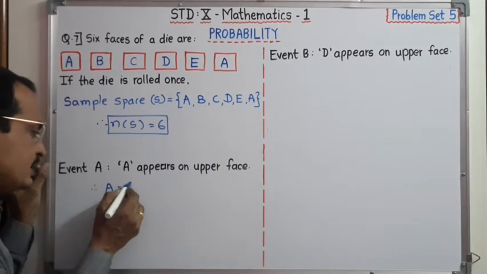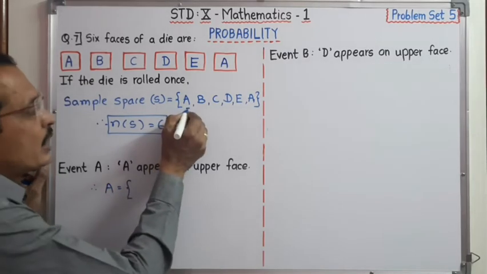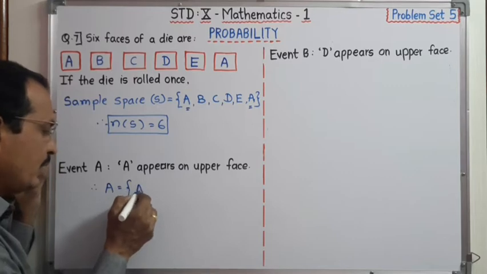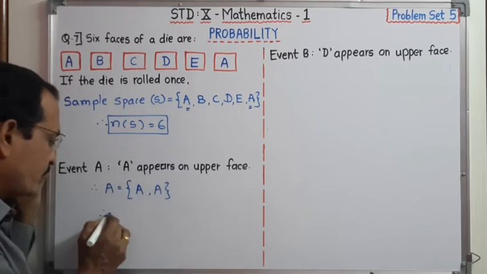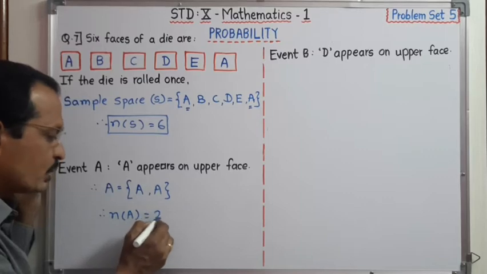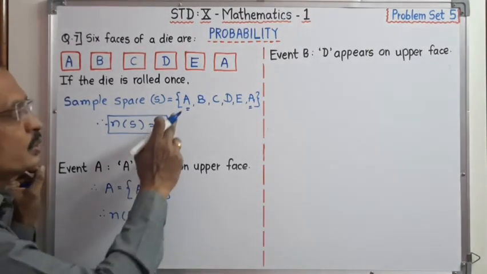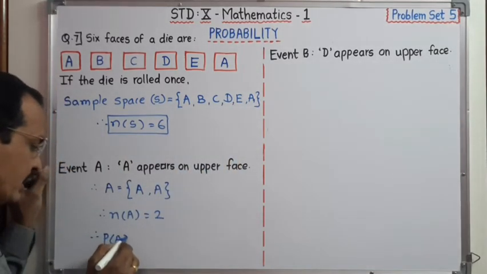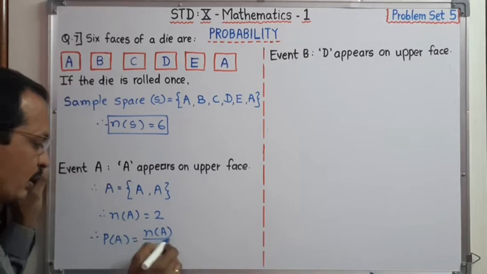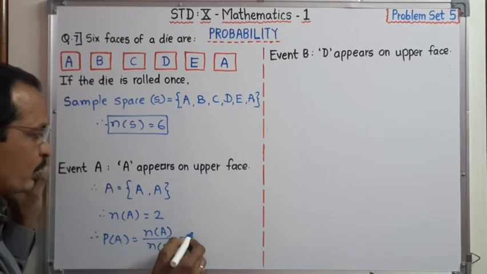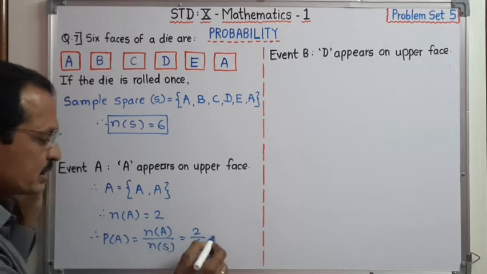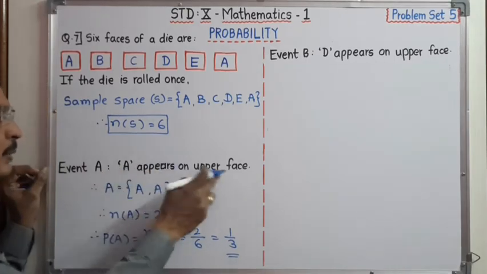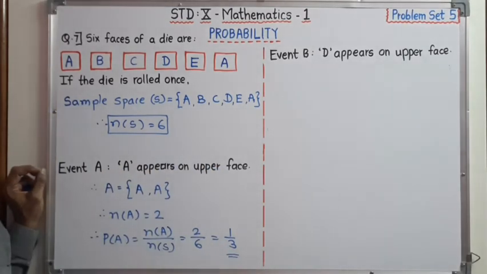There are 2 times that A appears, therefore n(A) = 2. Now the probability of event A is n(A) upon n(S), which is 2 upon 6, that is 1 upon 3. Therefore, for getting A on the upper face, the probability is 1 upon 3.